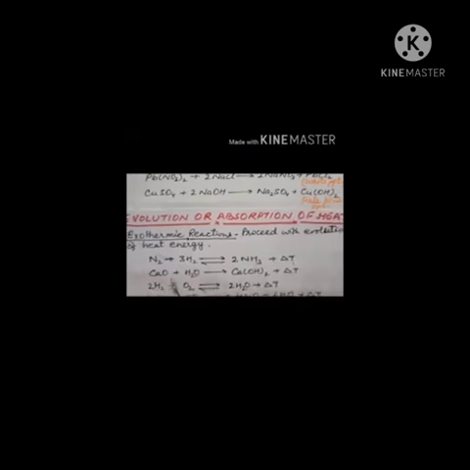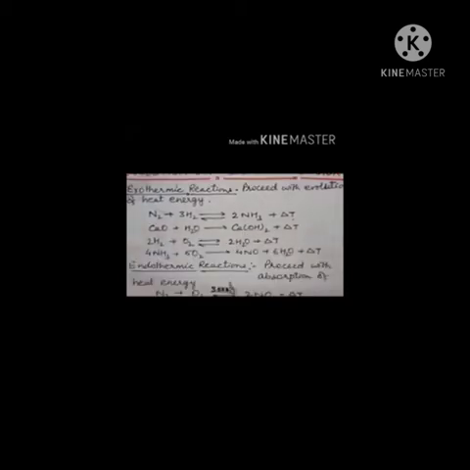Heat. In the same way, when calcium oxide, that is lime, is dissolved in water, all of you know what happens. The container in which you are dissolving this lime, calcium oxide, becomes warm. Why? Because the heat is evolved, and what is formed? Calcium hydroxide is formed. Now next, when hydrogen combines with oxygen, then water is formed and heat is evolved.